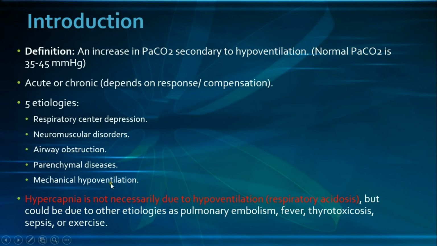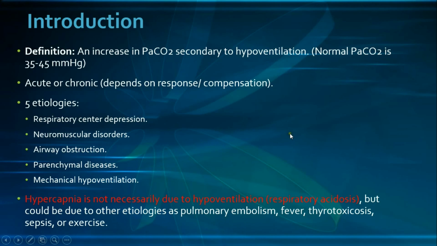And finally, there is a very important concept, which is the following: hypercapnia, which is the increase in the PaCO2, is not necessarily always due to hypoventilation, which is respiratory acidosis, but it could be due to other etiologies such as pulmonary embolism, in which there is a ventilation perfusion mismatch, or it could be due to fever, thyrotoxicosis, sepsis, or even exercise, all of those 4 which increase the production of the carbon dioxide, and it could be due to other causes. And if you notice, all of those causes are actually associated with hyperventilation, and despite the hyperventilation, they still develop hypercapnia because of the mechanisms I have just said.